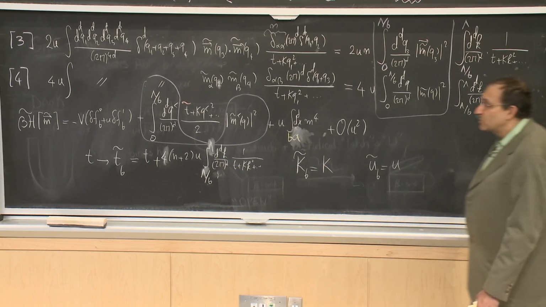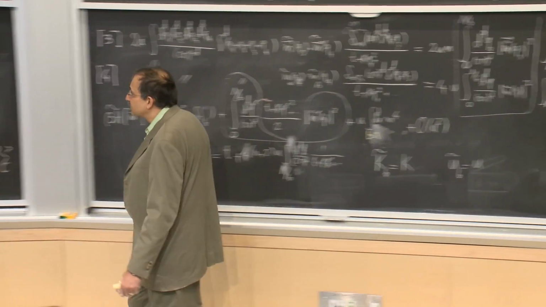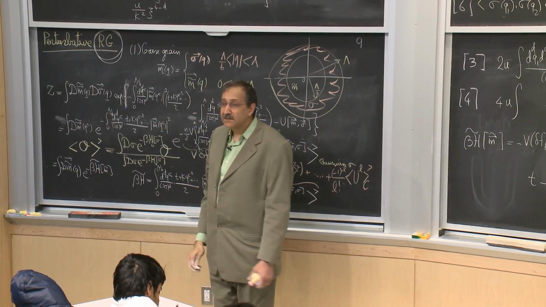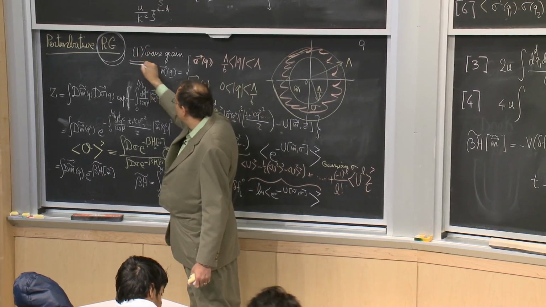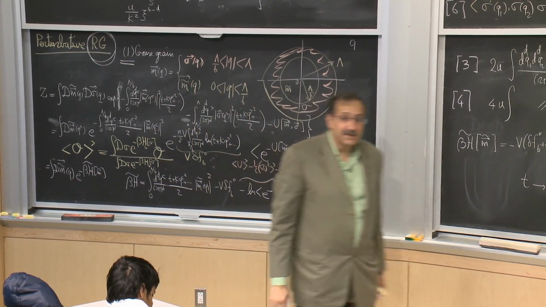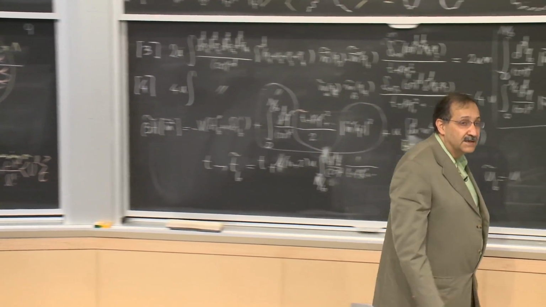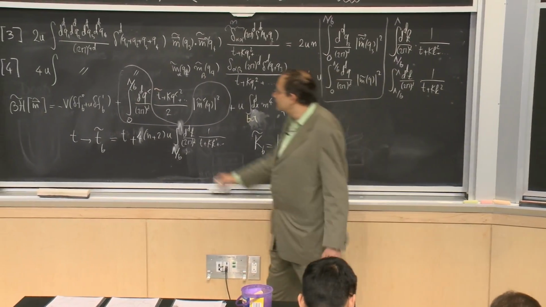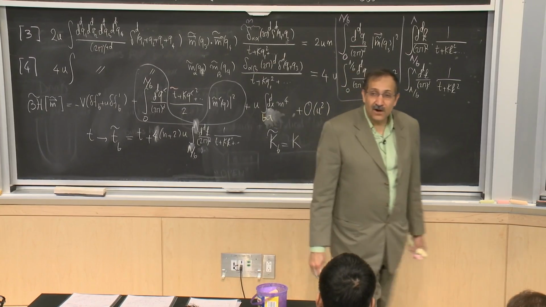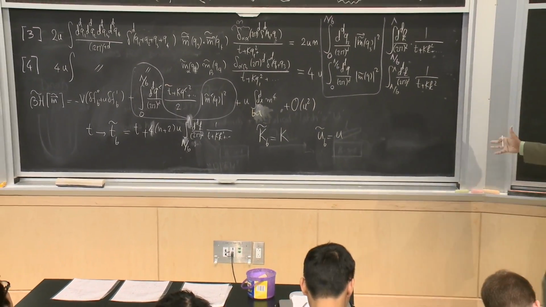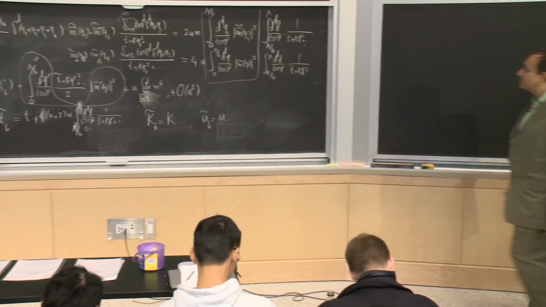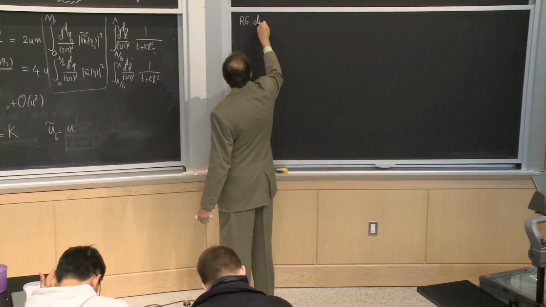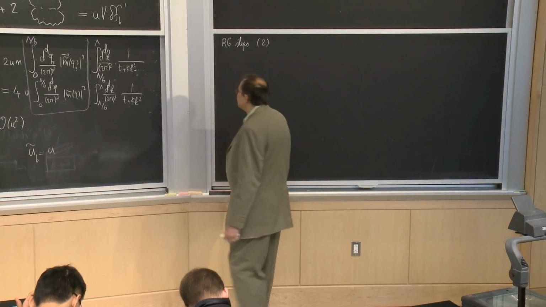But we have not completed our task of constructing a renormalization group. The renormalization group had 3 steps. The most difficult step, which was the coarse graining, we have completed, but now we have generated a grainy picture in which the shortest wavelengths are a factor of b larger than what we had before. In order to make our pictures look the same, we had to do steps 2 and 3 of RG.